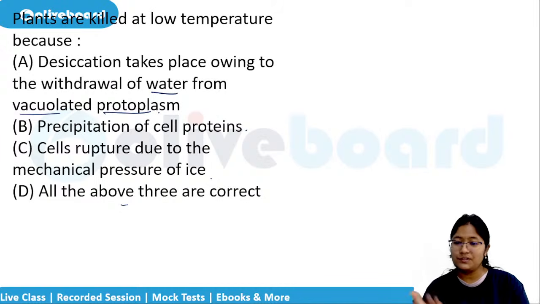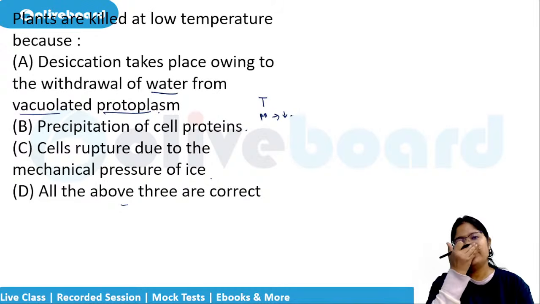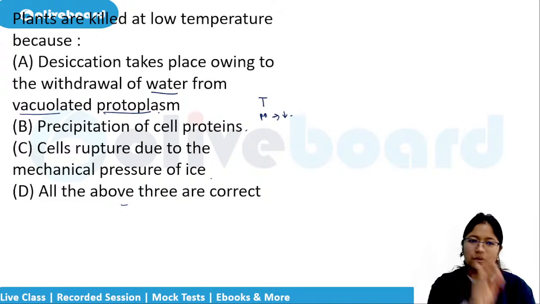Even if you are not sure about the answer, you know that if there will be low temperature, that means pressure is high and everybody wants to go from high pressure to low pressure. The same will happen in case of this plant also, and all of the above will be used. The cell will rupture and the plant will die.